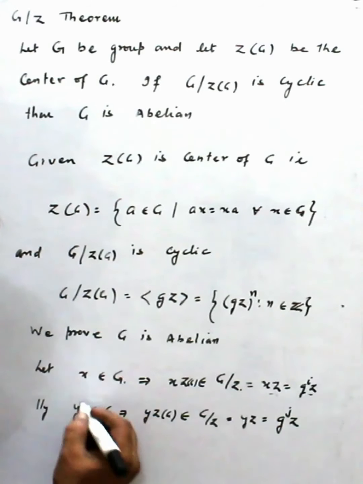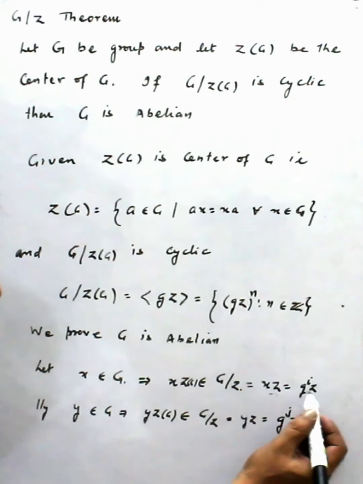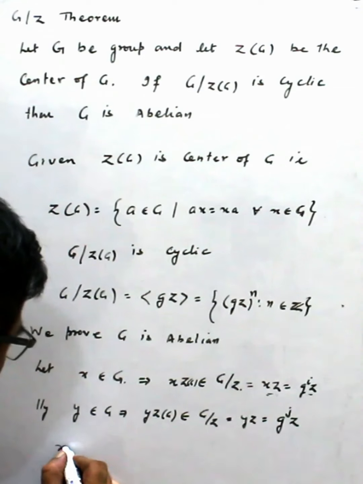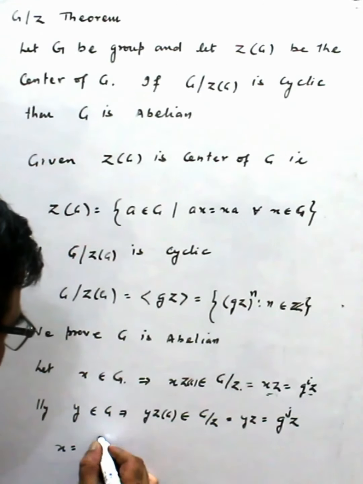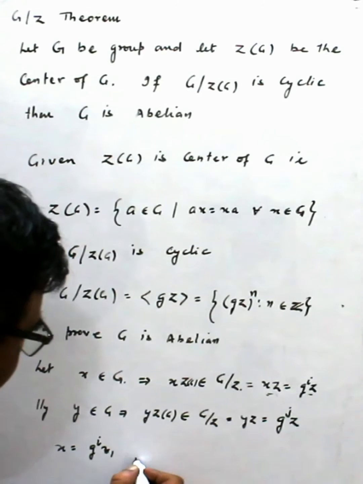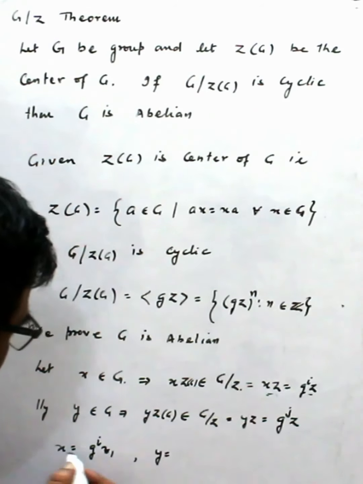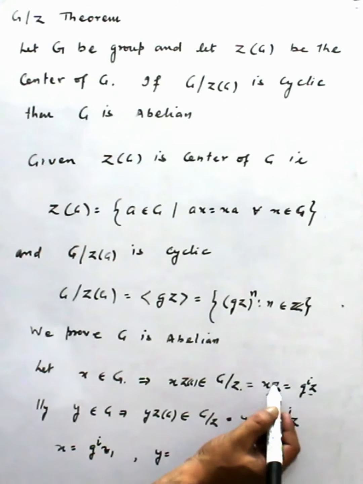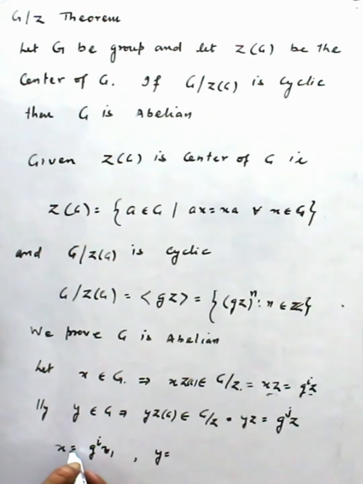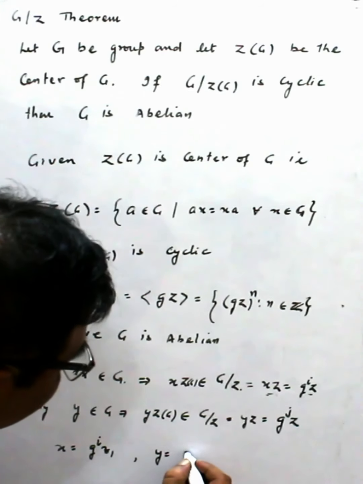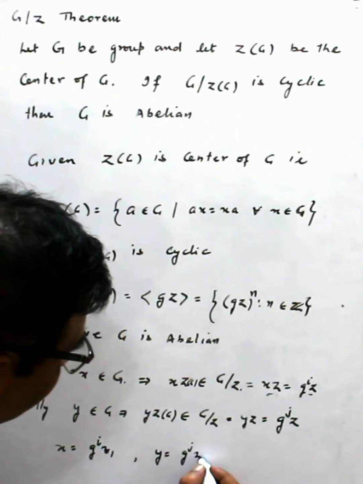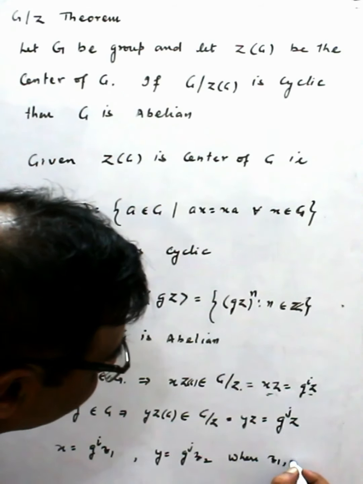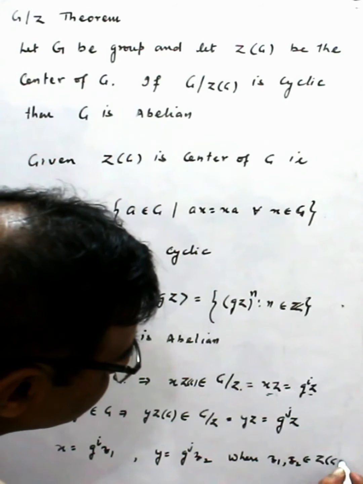From here what do we conclude? x equals g^i z1, and similarly y equals g^j z2, where z1 and z2 belong to Z(G). This is easy to see because Z contains the identity, so we can consider x times the identity.